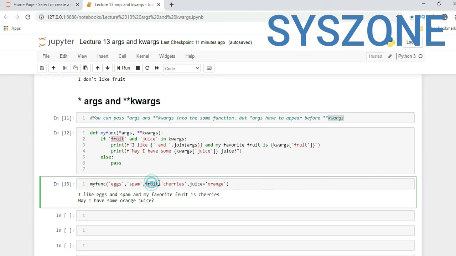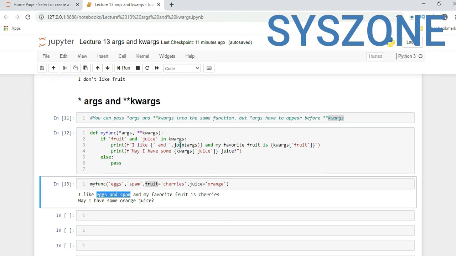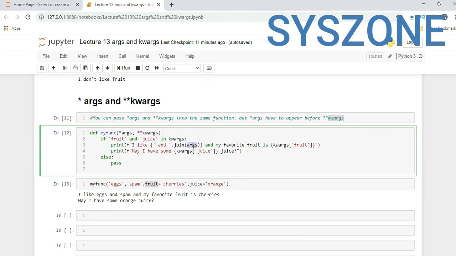It will check if fruit and juice are in kwargs, so it is there, it will go inside. It will take the arguments, x and spam, and join all the arguments with and.